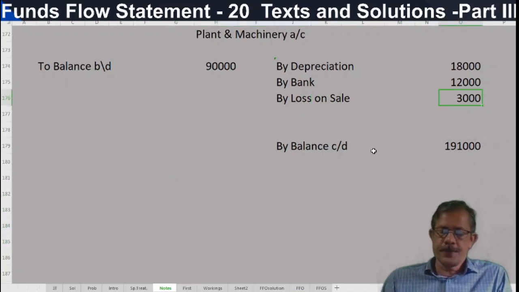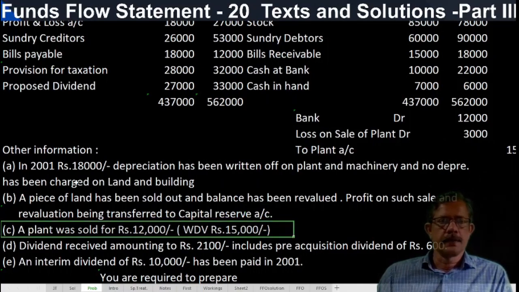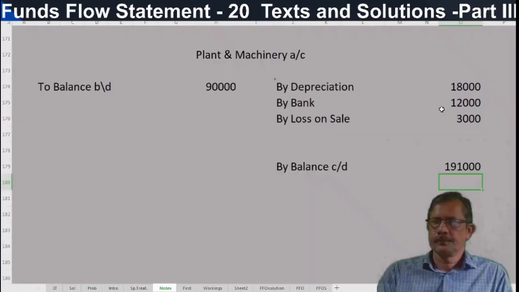Any additional information? We will check it. Nothing is there. So plant sold, already taken. Then depreciation is credited. Then opening and closing balance is written. No other additional information. Close the ledger account and find out the difference. So higher side should be total. How much it will come? 2,24,000.